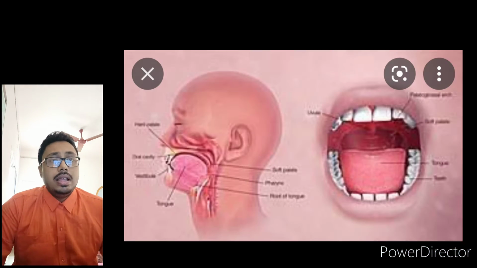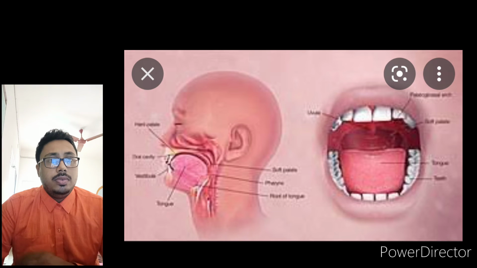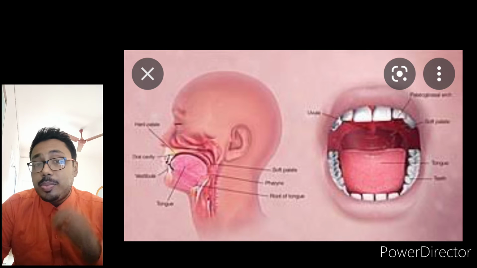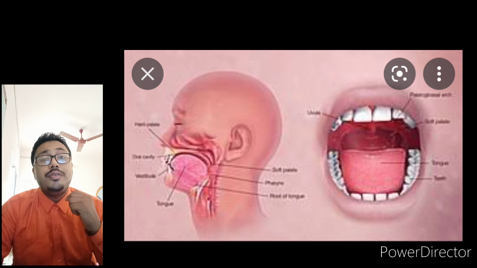Now, if we talk about our mouth, what is the function of this mouth? First of all, we have to see what is present in this mouth. We have teeth, we have tongue.